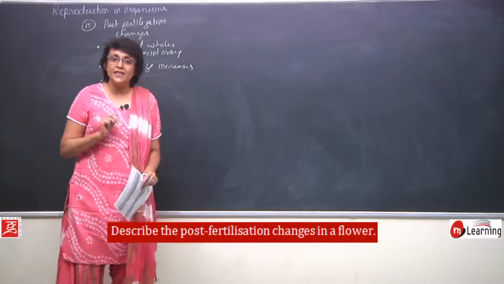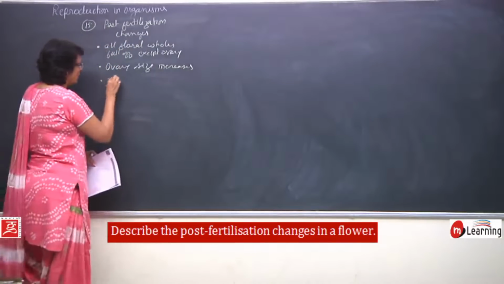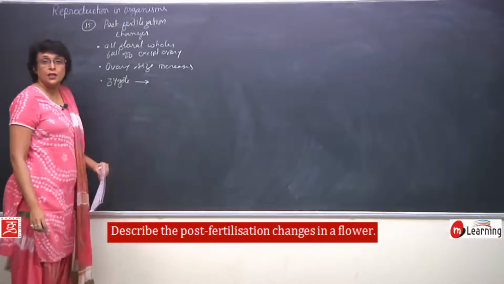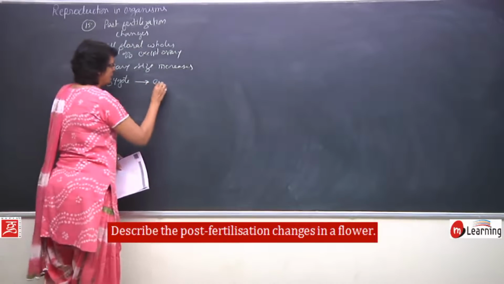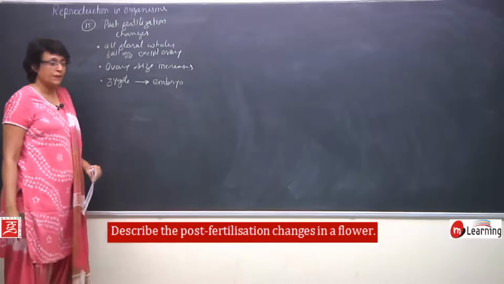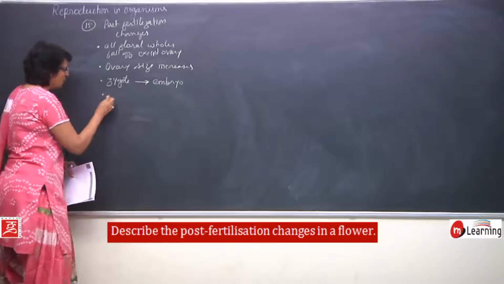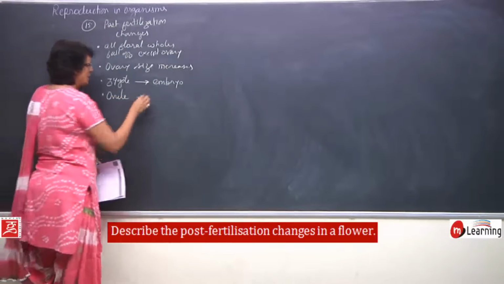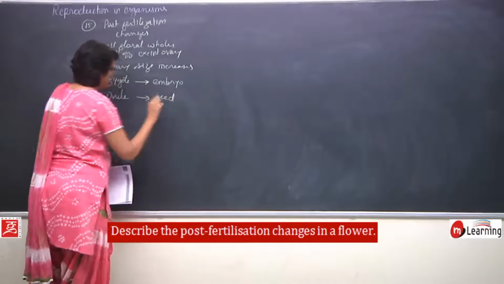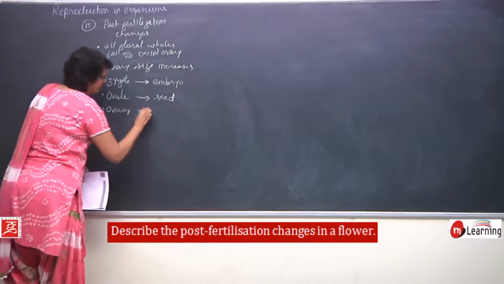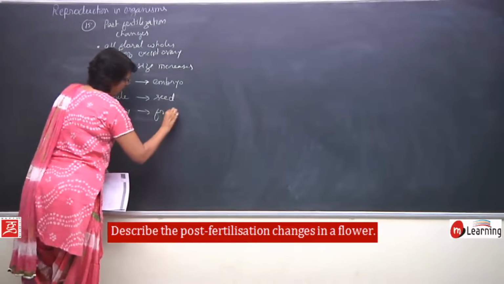What is happening inside? Zygote is changing into an embryo. So it gives rise to embryo. Zygote produces the embryo. Ovule will change into the seed, and the complete ovary will change into the fruit.